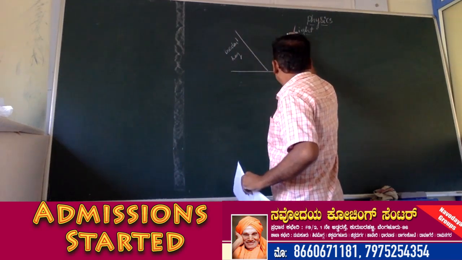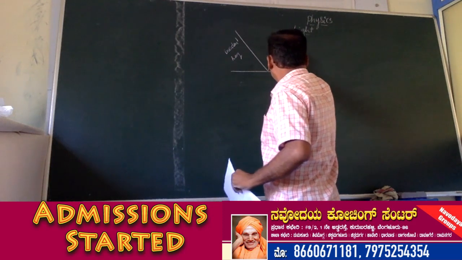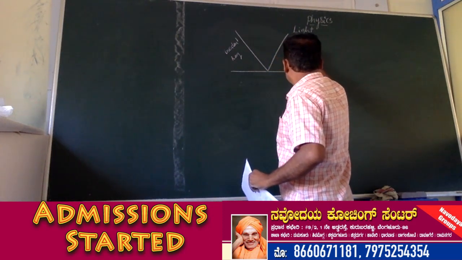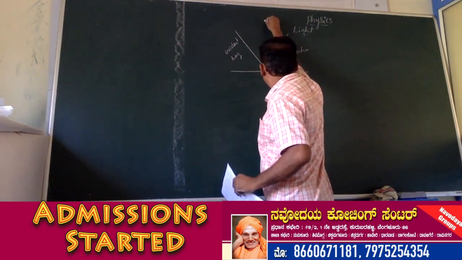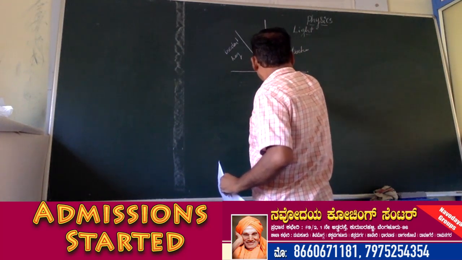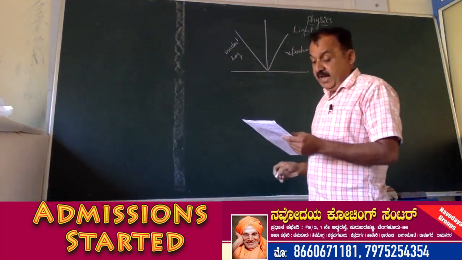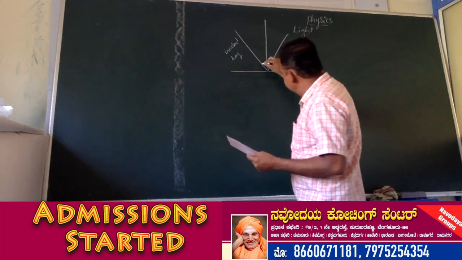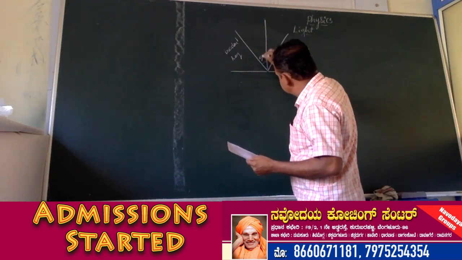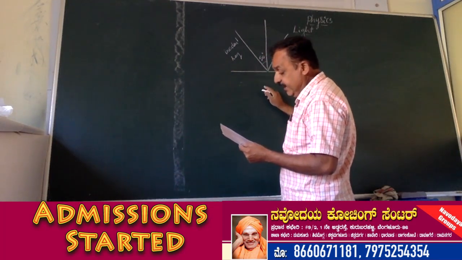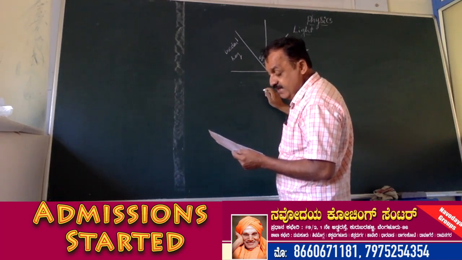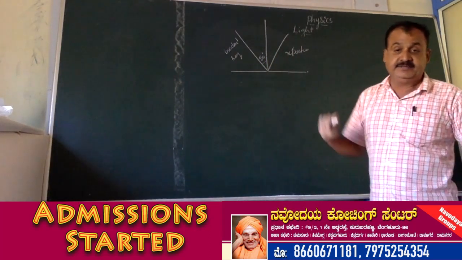This is the reflected ray. This is the normal. Okay. The angle of incidence is 50 degree. Then calculate the angle between the incident ray and reflected ray.